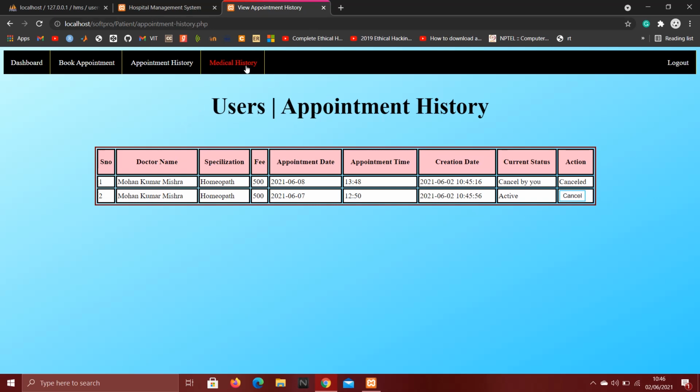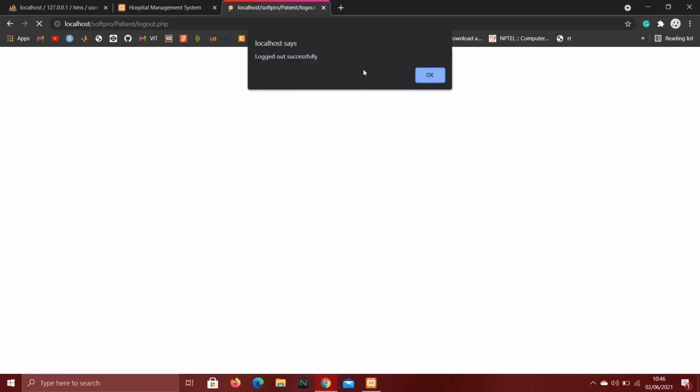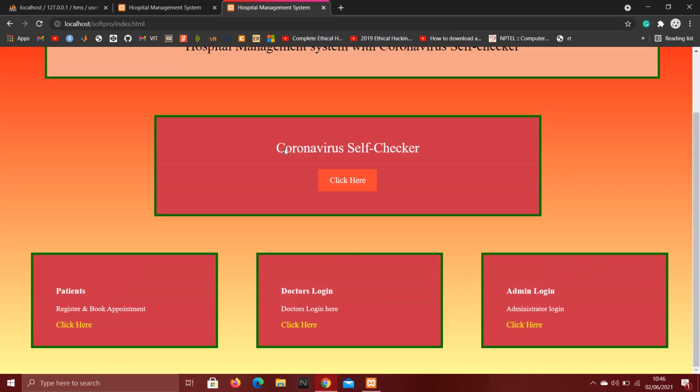Now the doctor will see this appointment. Now let's go to the medical history. Now medical history is empty, this table is empty because still no doctor has seen the appointment and given any medical prescription. So this is all about the patient module. Let's log out. So logged out successfully. Now we will land on the main page.